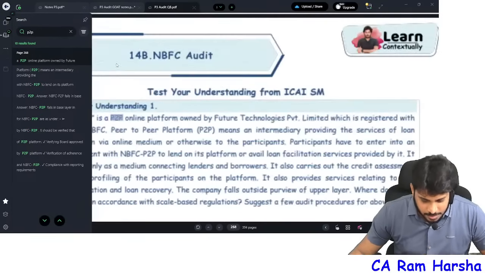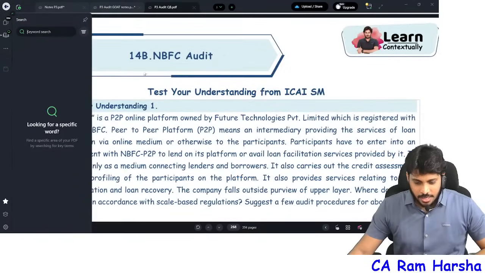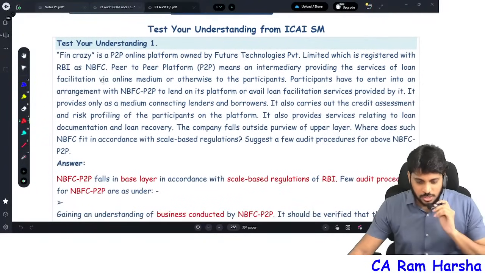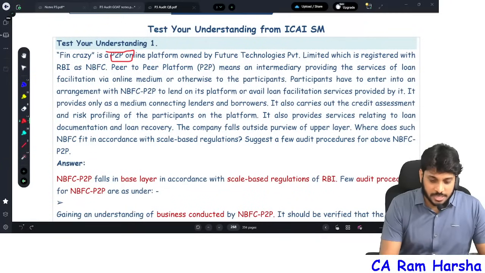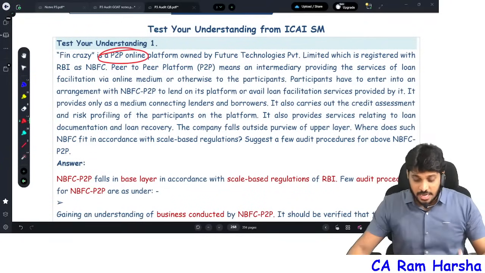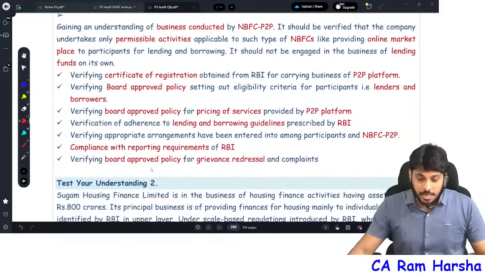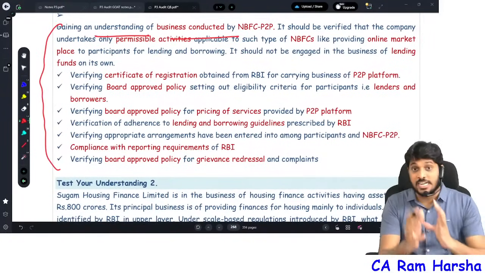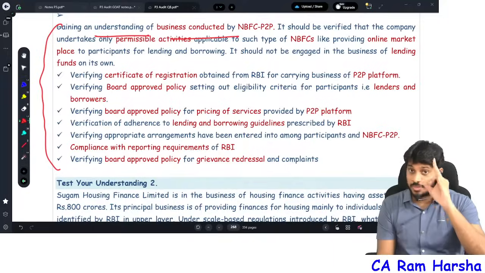Yes, there is one question here we have given. You see, in the ICAI book they have given something called Test Your Knowledge. NBFC peer-to-peer is a test your knowledge question in the ICAI book. This is actually given in our question bank too. For peer-to-peer, what you will understand in the business is separately given as an additional topic in test your knowledge. Please read this without fail.